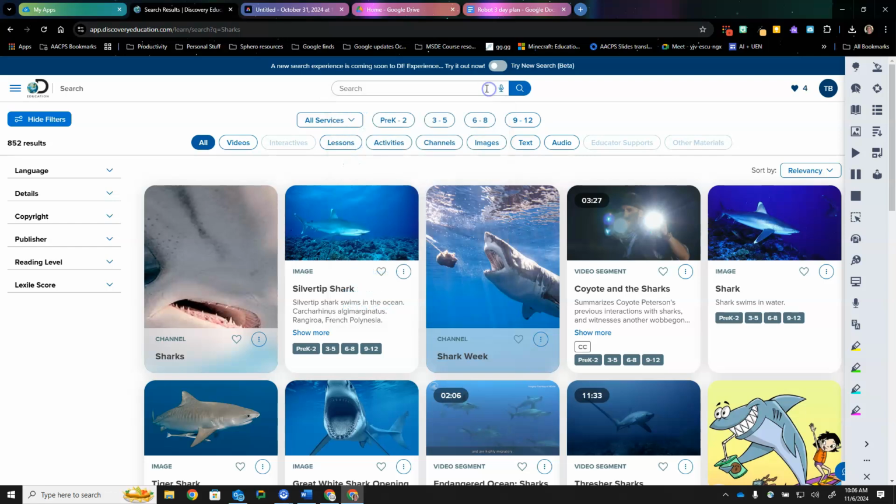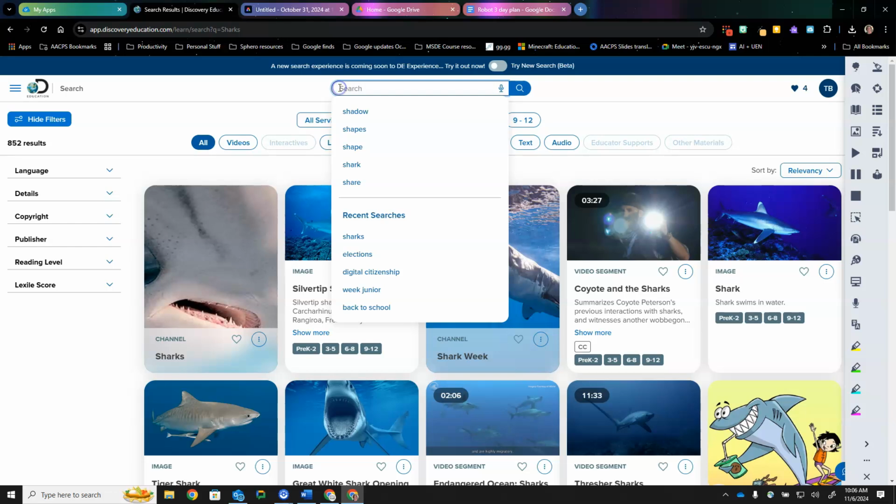The same is expected of our voice to text tools, that they are able to predict what you are typing and offer suggestions based on that. So if I select in my search box here and I choose my prediction tool from Read and Write, you can see without even putting anything into the text box, it begins to offer me some suggestions for what I might like to search for.